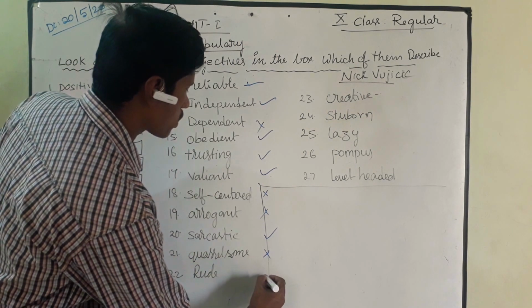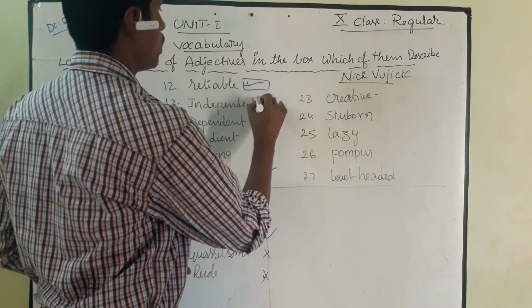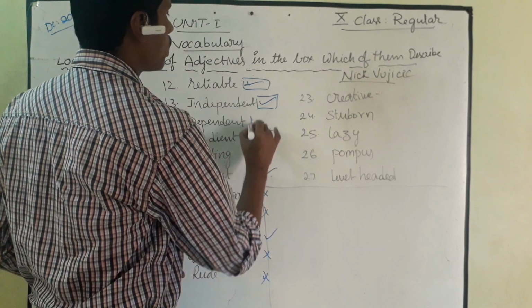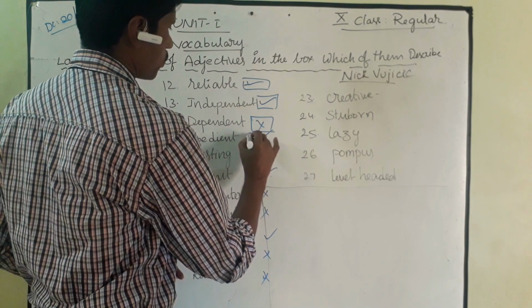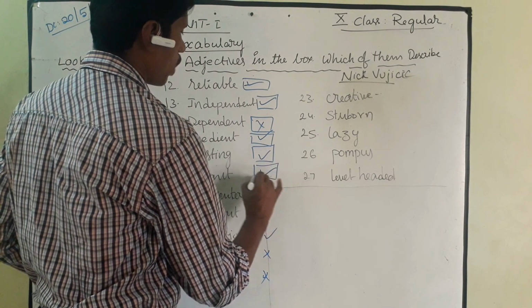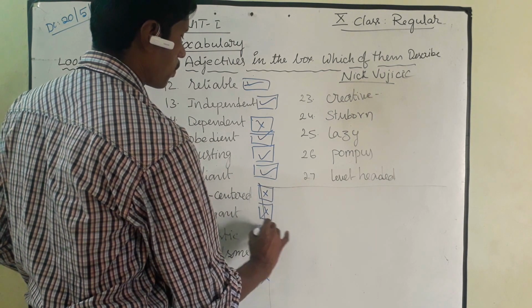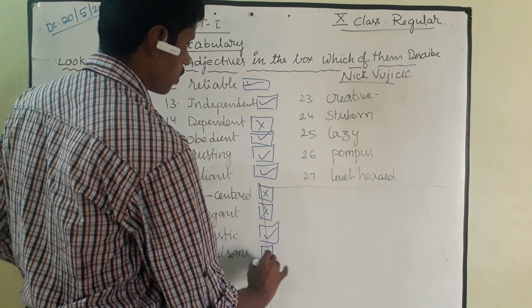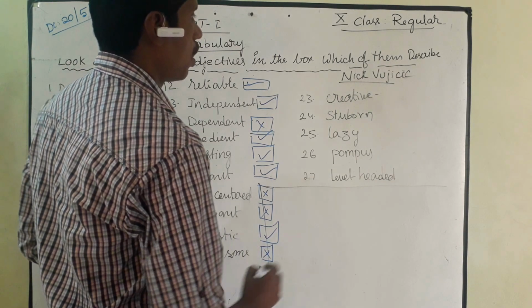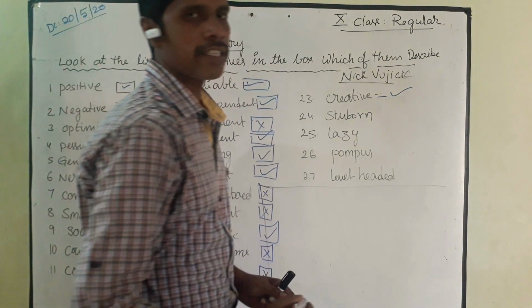Is he a good person? No, he is not a good person. See children, here we need to learn all this vocabulary, because later I will tell you why we need to learn. Understand? These are from your textbook. You need to learn. And next, he is a creative man. Creatively he thinks.